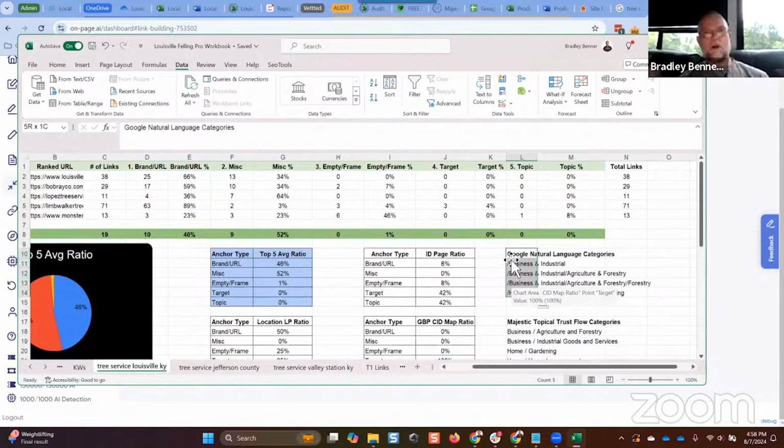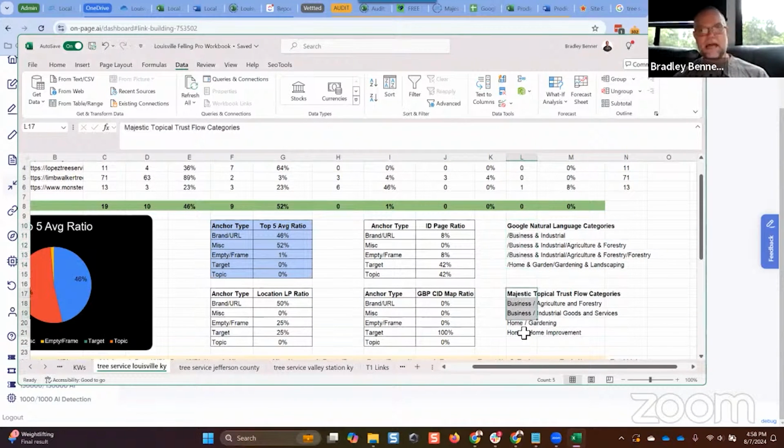Does that make sense? But then we also want to analyze the potential referring domain that we're considering publishing that post on, to make sure that the referring domain has the primary topical category or theme, right? The overall topical theme of the site in its entirety should be in one or a combination of these topical categories as well, so that we can achieve domain level relevance from that backlink as well as page level relevance. But then we can match up Majestic's topical trust flow categories. It's not the same category structure. It's very similar, but they're not the same. But we can often find topical trust flow categories that align with or match up with Google's natural language categories, right?